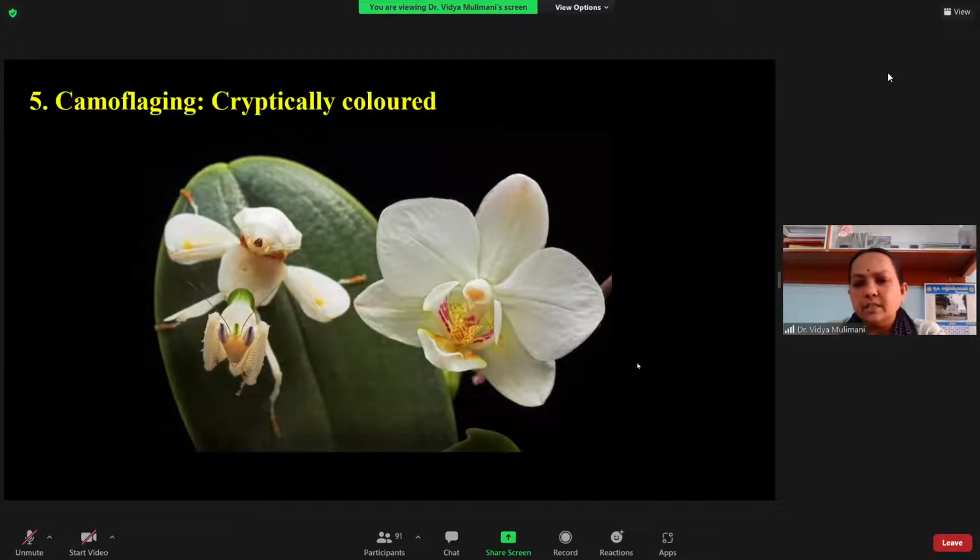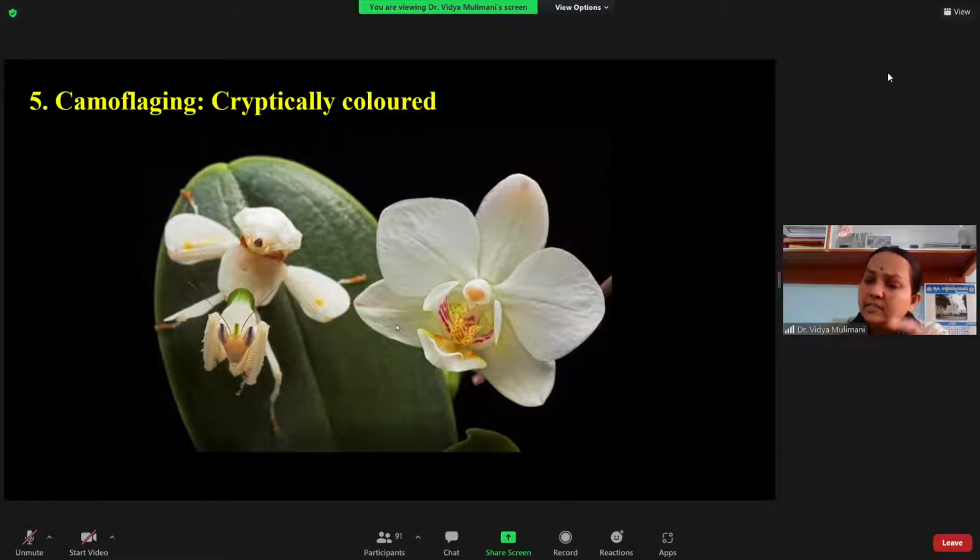One best example you have is the praying mantis, especially in the case of the orchid. The orchids are beautiful flowers, and the mantis is cryptically colored. Here you can see the orchid flower and the praying mantis. Exactly, it will fit into the flower. Why does it fit exactly? Because of the color of the flower and everything.